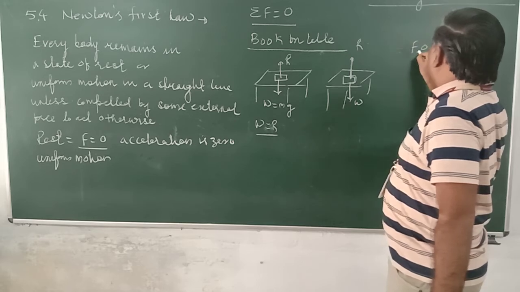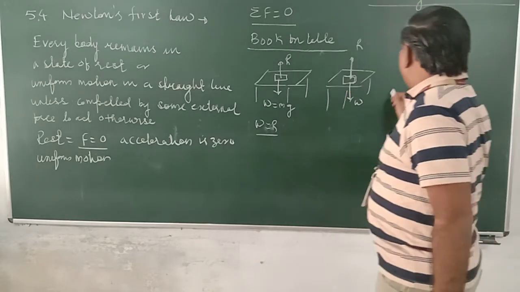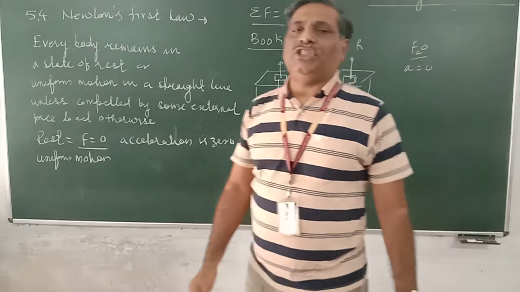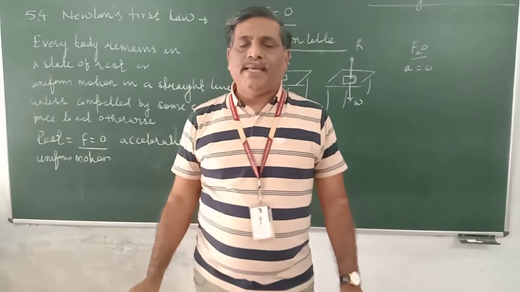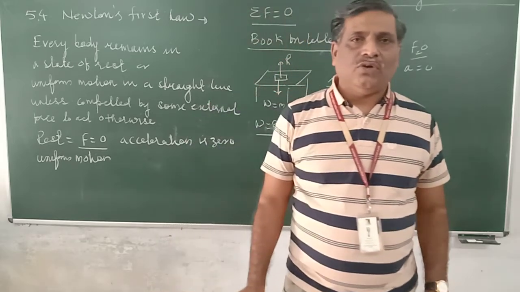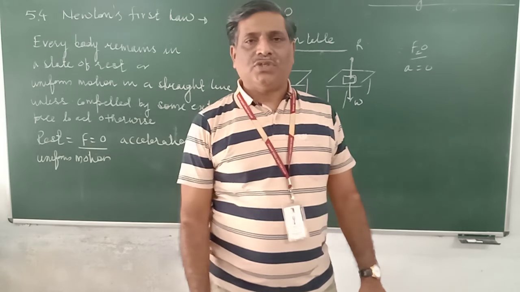And therefore, as F is equal to 0, a is also equal to 0, no acceleration on the astronaut. It will keep on moving with uniform speed, no acceleration. That's all for Newton's first law. Thank you.